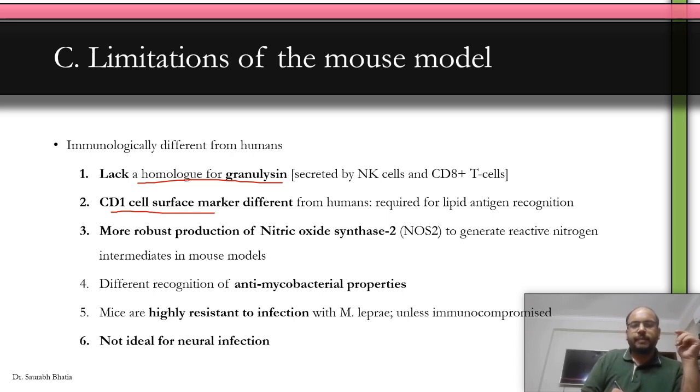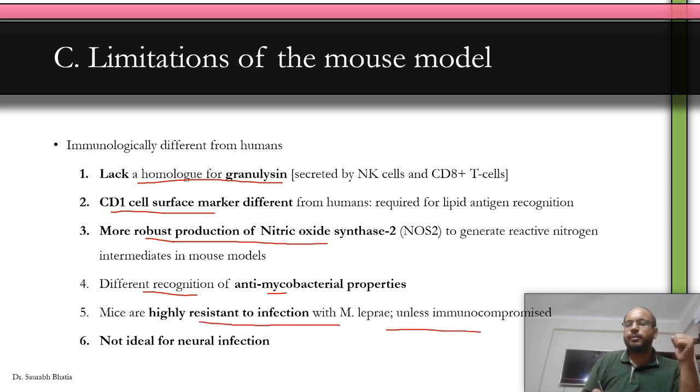Clear? Mice models have more robust nitric oxide synthase to generate nitrogen intermediates. So you have more nitrogen oxidation damage as compared to humans. They recognize different antimicrobial mycobacterial responses. Mice are highly resistant to infection with M. leprae unless they are immunocompromised.